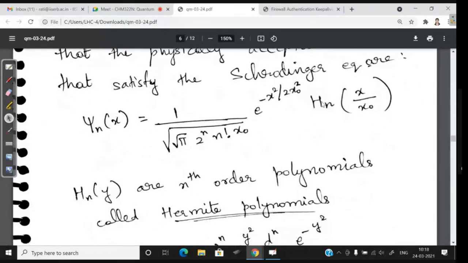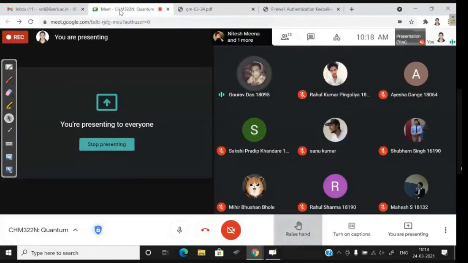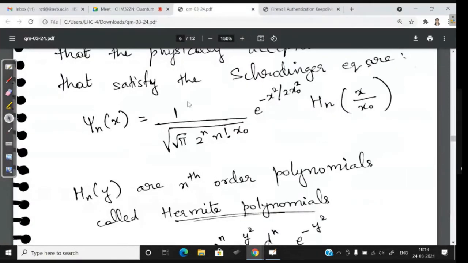Excuse me, ma'am. Yes. Ma'am, when you normalize the psi x that you just showed, suppose this is the Gaussian one and this is the Hermite polynomial, how can we do that? Can you show?